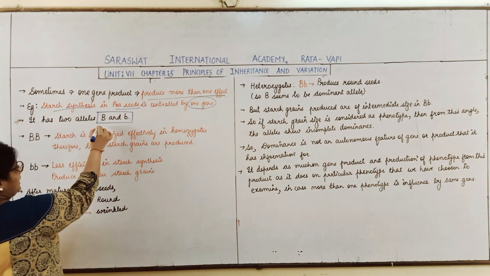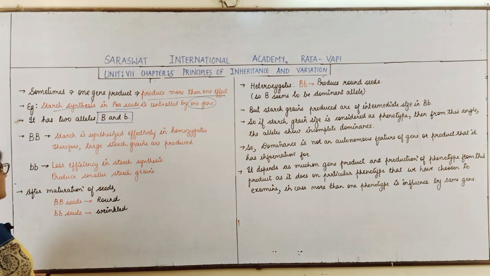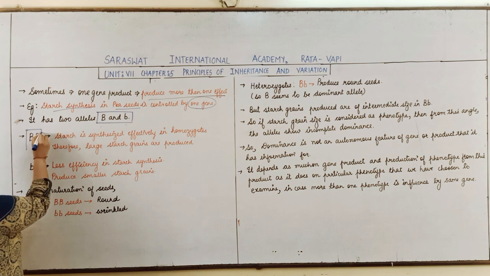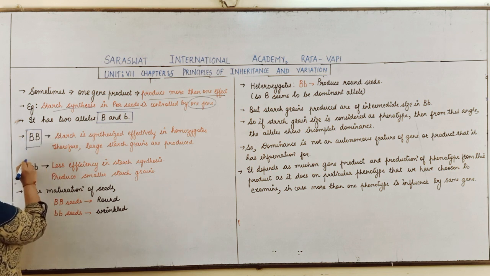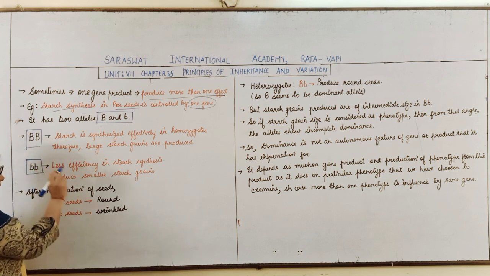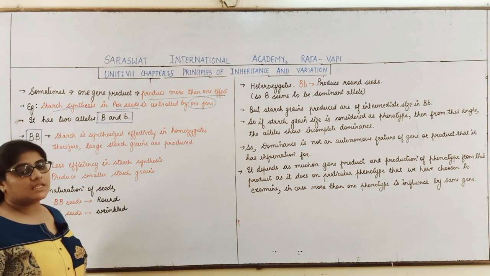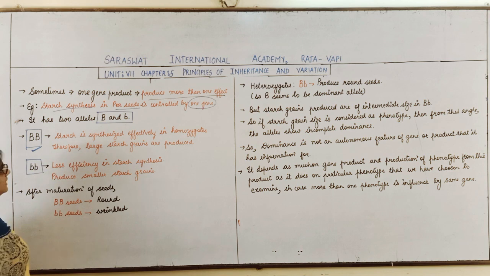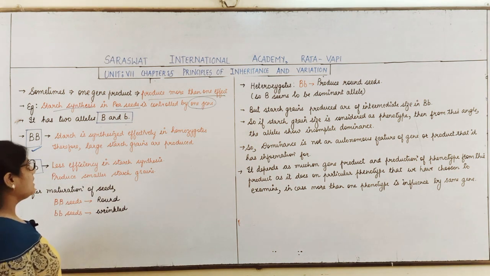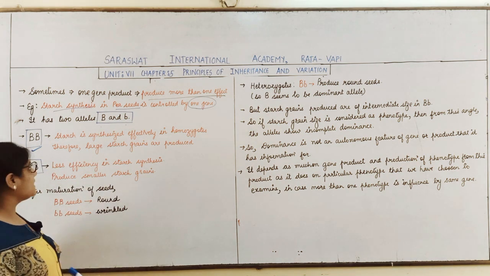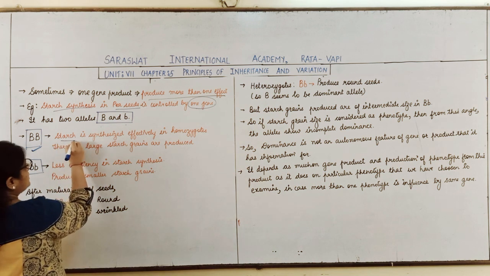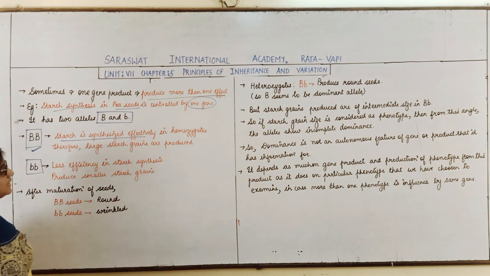Now this gene has 2 alleles, capital B and small b. Again, how many possibilities are there? BB, bb and Bb. When capital B alleles are present, or you can say in the homozygous capital BB condition, the starch is synthesized effectively.